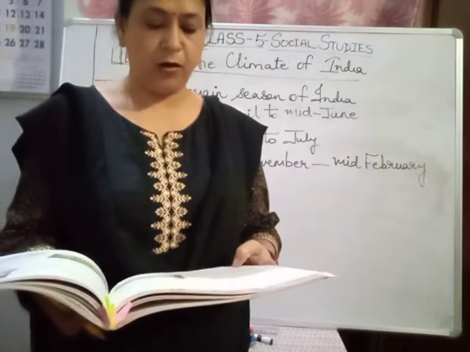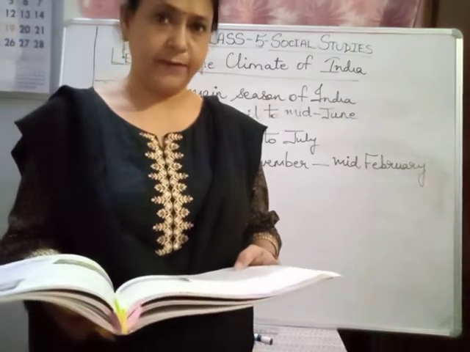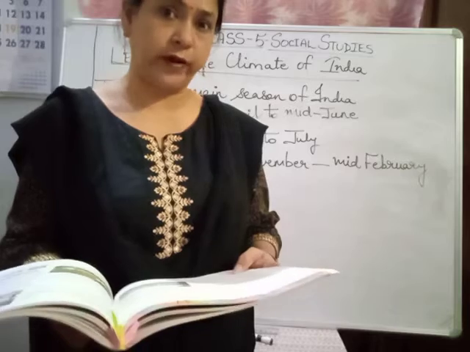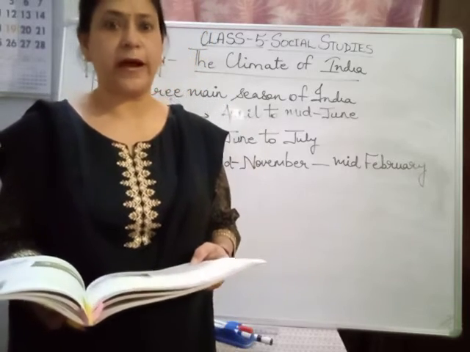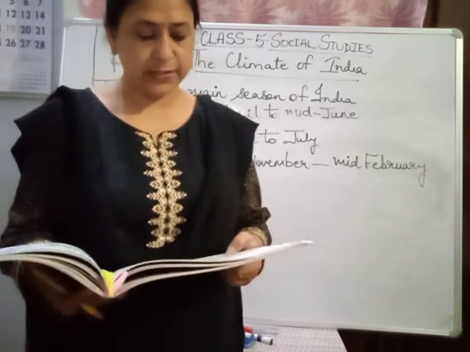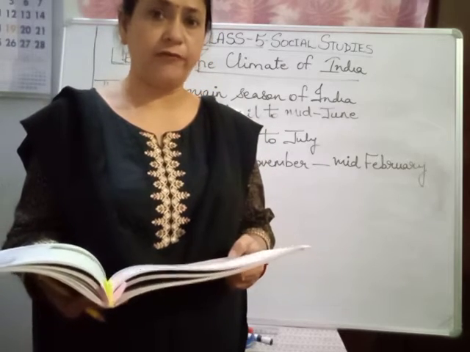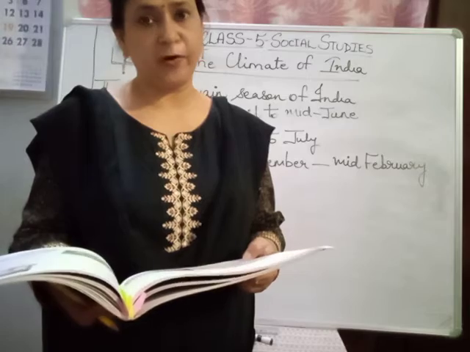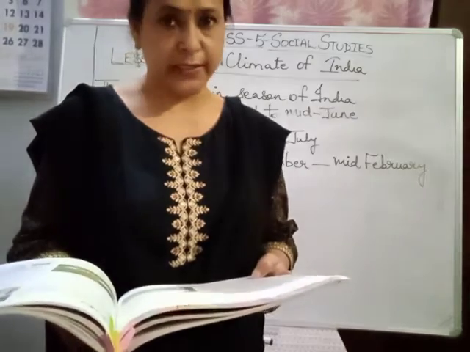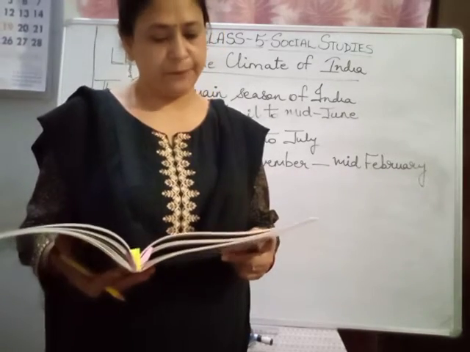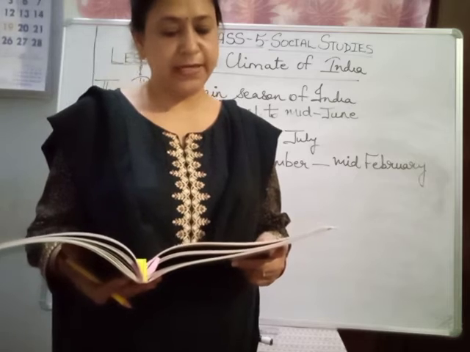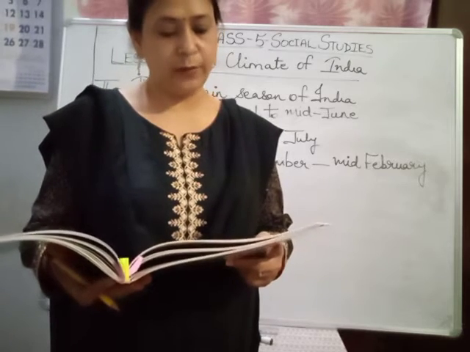Drought means a long period of time where there is no rain. It is called drought. And famine, children, when there is scarcity of food, when a large number of people don't get anything to eat, that is called famine. There are three main seasons in India: summer, monsoon and winter.